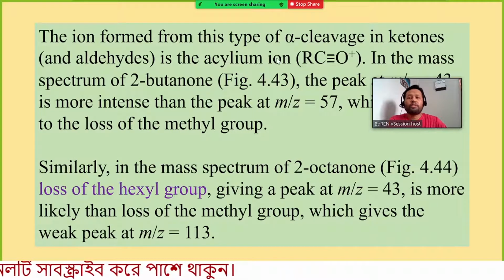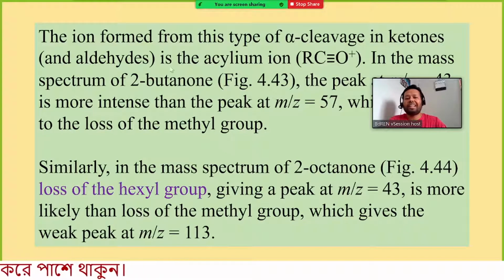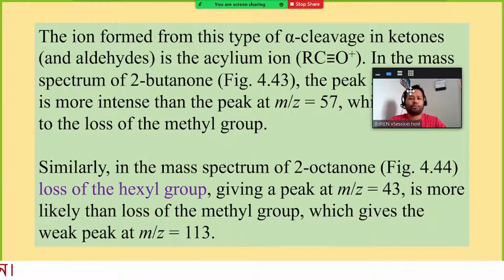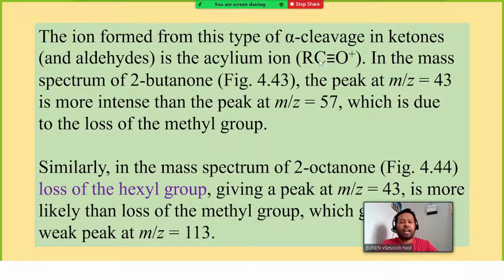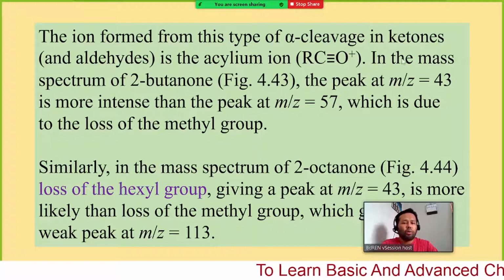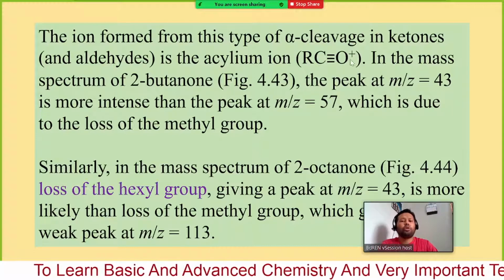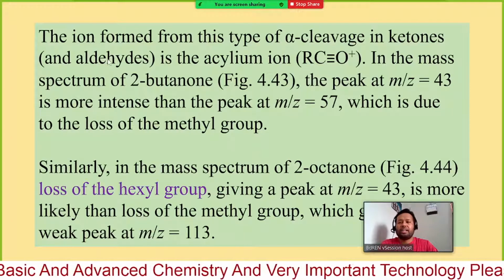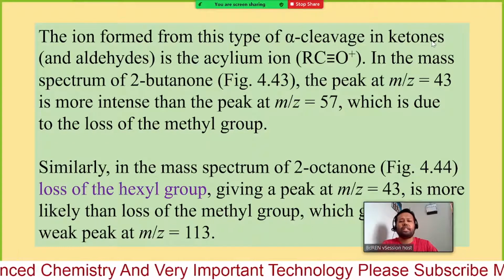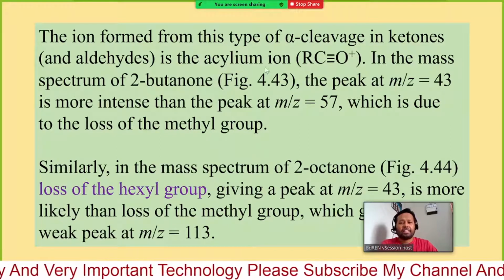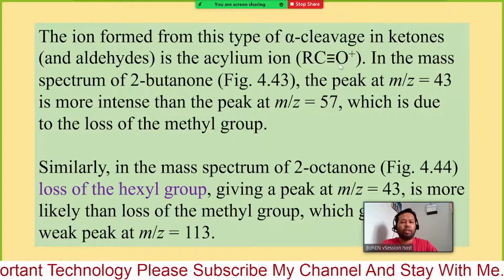The ion formed from this type of alpha cleavage in ketones and aldehydes is the acylium ion. Acylium ion, that means RC triple bond O plus. It was RC double bond O, and this is what normally forms if it decomposes. Here, when there is no other bond to the carbon, in that case there will be three bonds. So it makes three bonds with oxygen but with a plus charge. The ion formed is the acylium ion, RCO triple bond O.